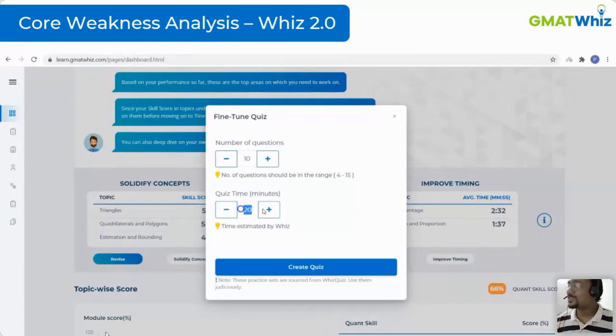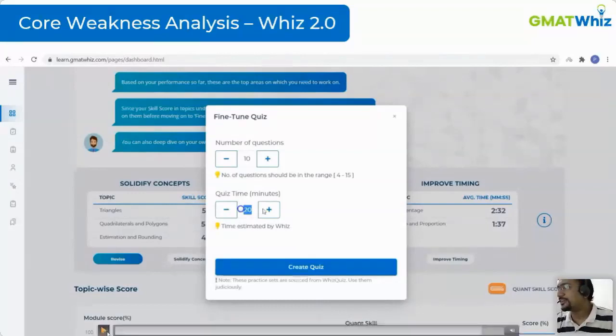You can see these questions. If you want, you can always increase the questions. Again, these are just data points which are not restrictive. See, one thing at GMATWiz is for sure, we don't want you to be restricted. The AI is always there to assist you. If you want to make any change, we are happy. We have no problem with that.